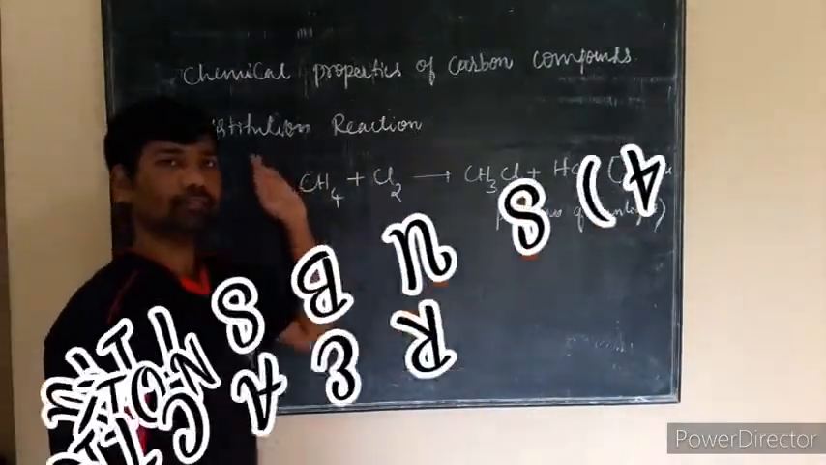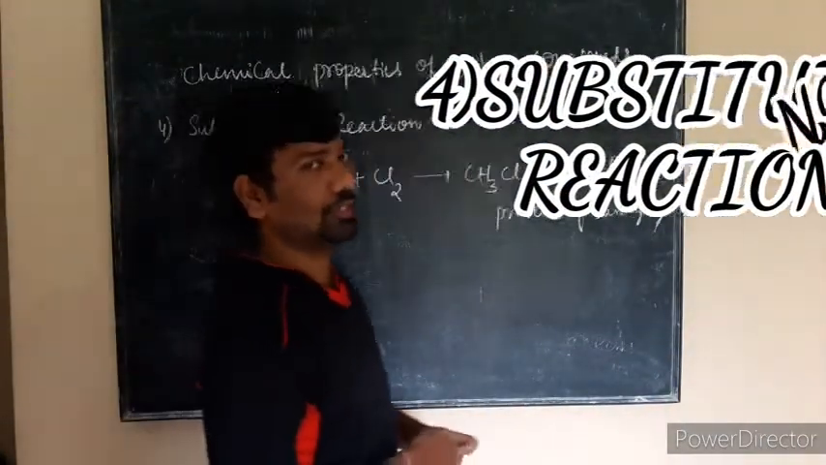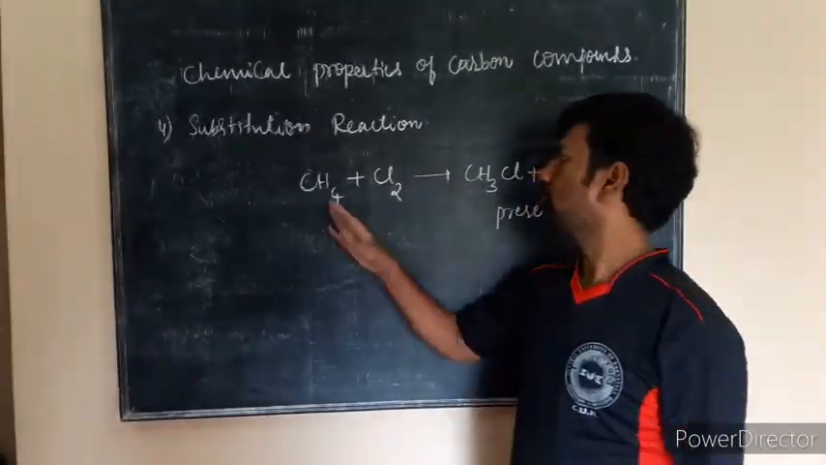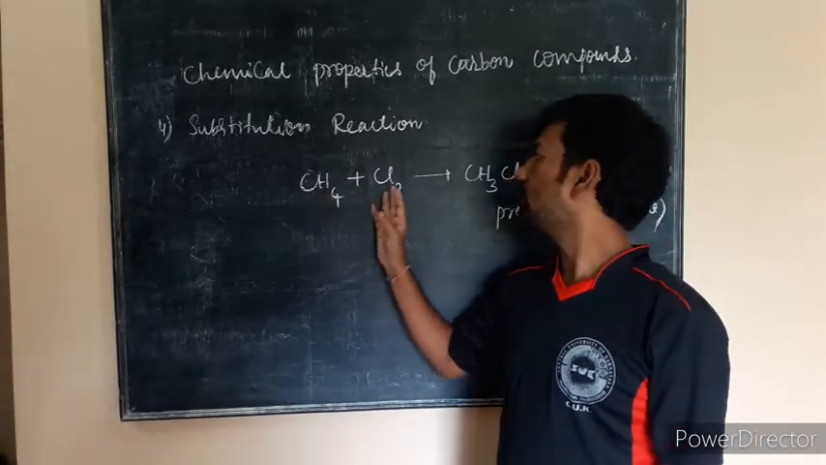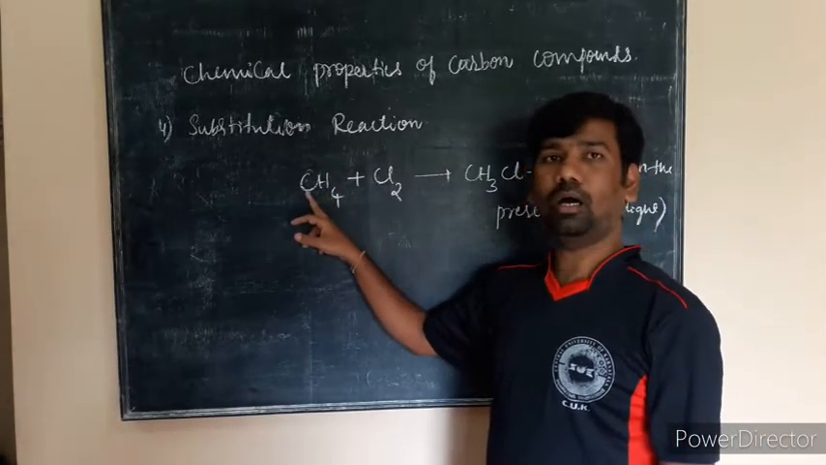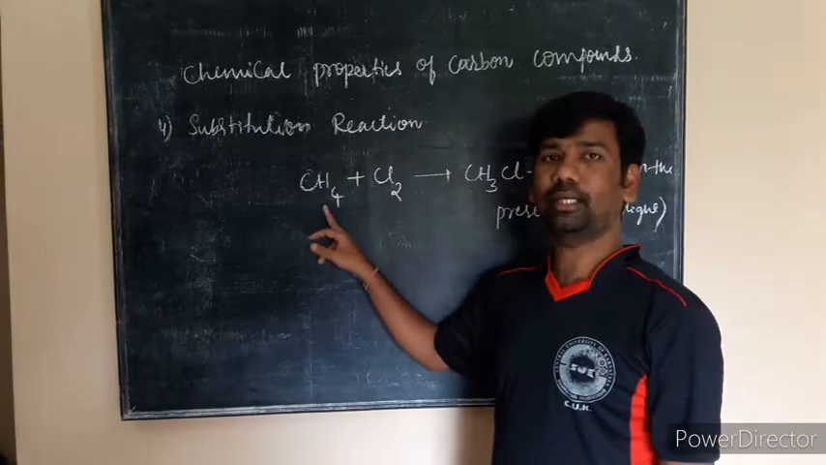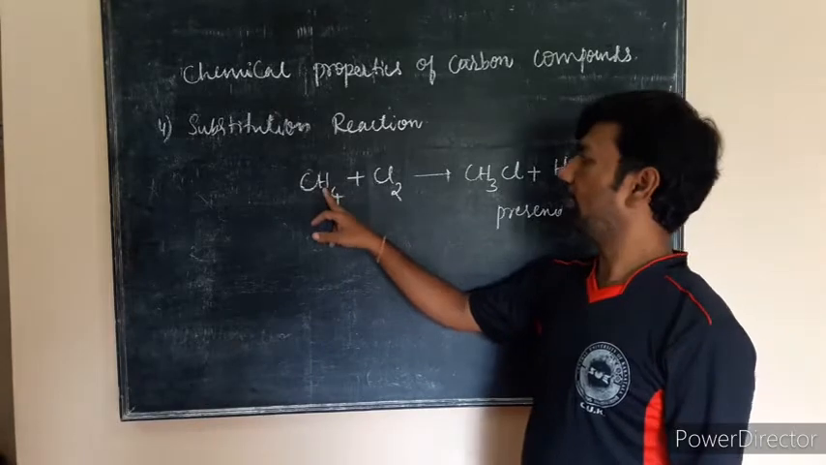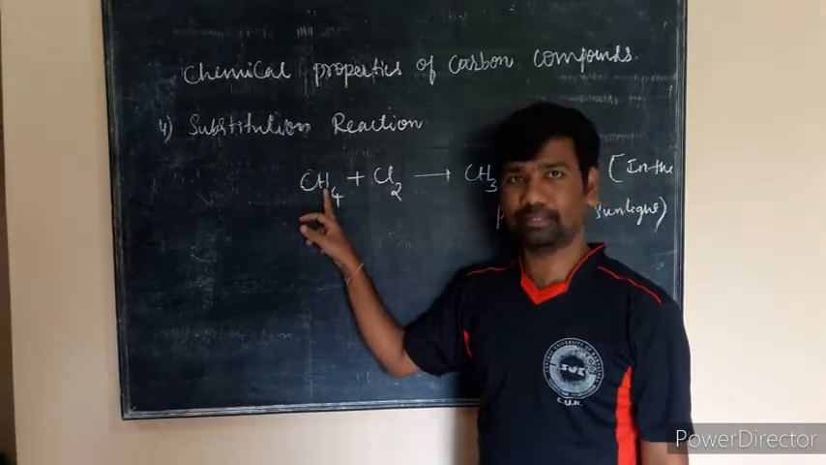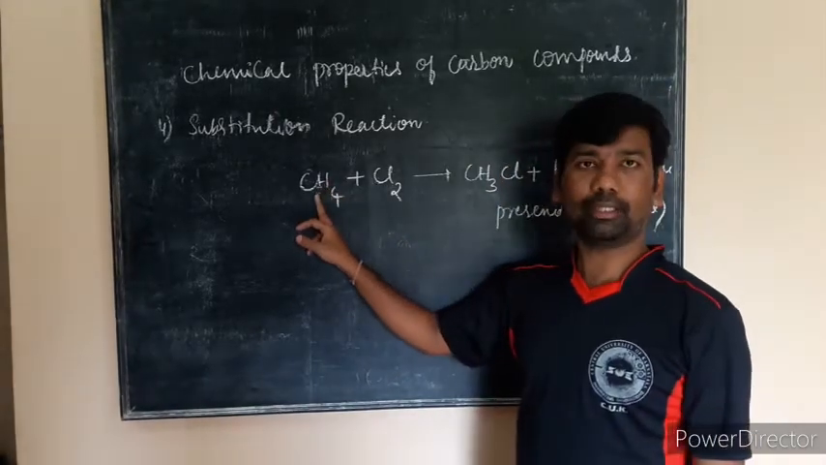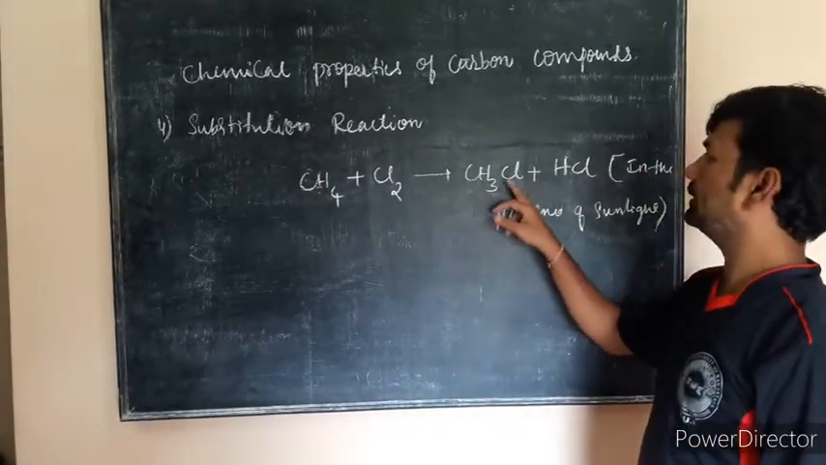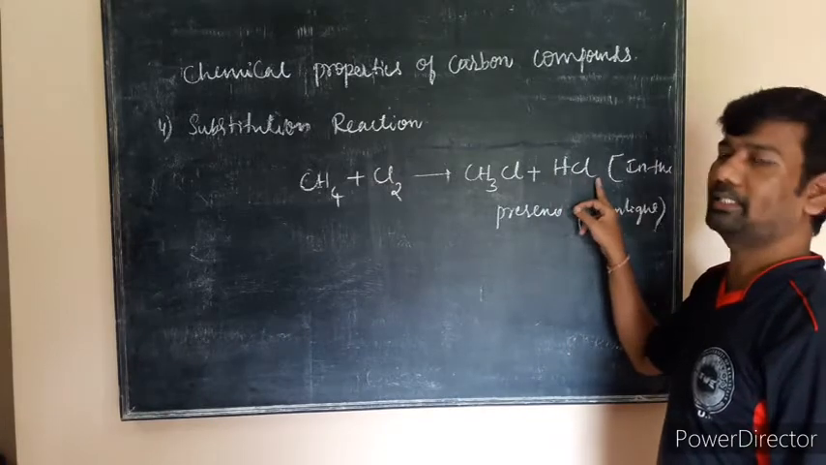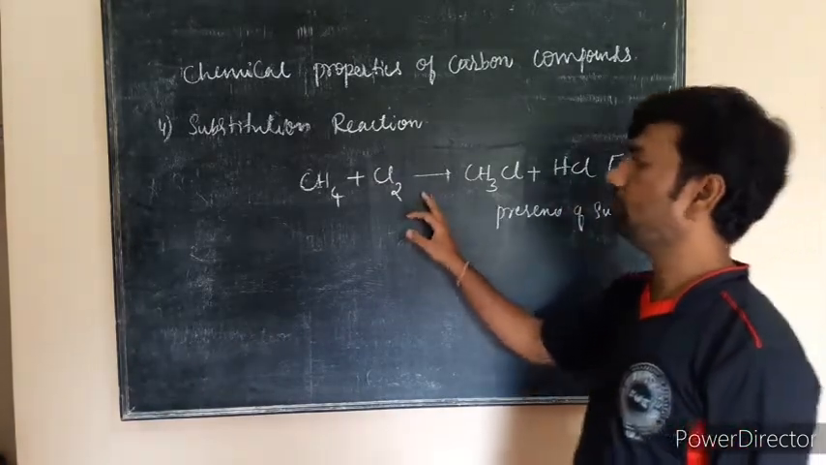The fourth one is the substitution reaction. In this substitution reaction, one or more hydrogens are replaced in a carbon compound. So this is CH4, that is methane. In the substitution reaction, one or more hydrogens will be replaced, so it will form CH3Cl, and the hydrogen will be replaced to become HCl, in the presence of sunlight.